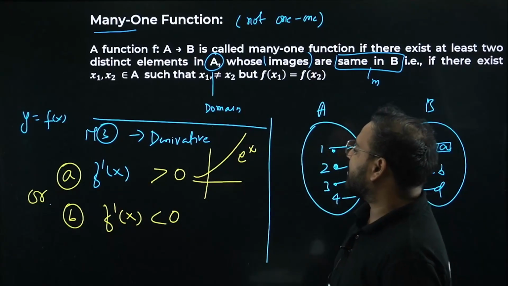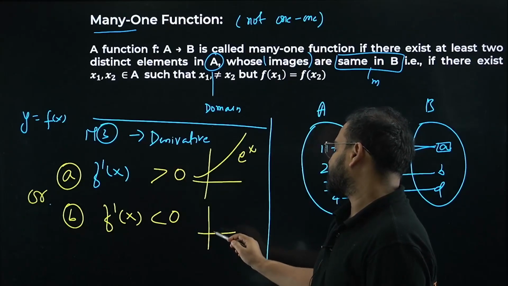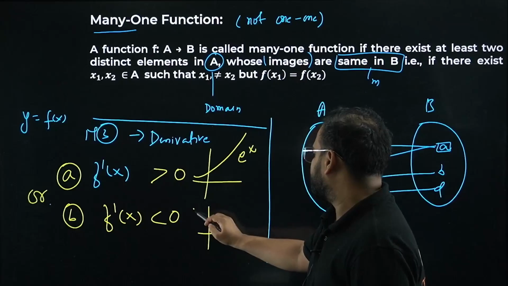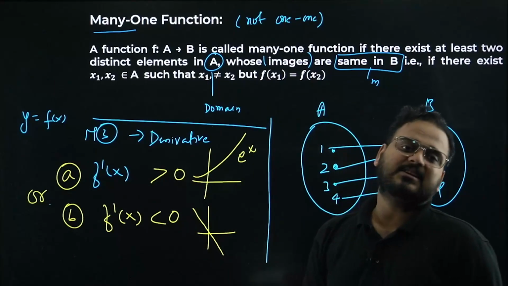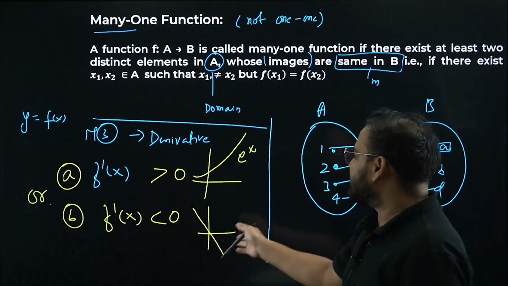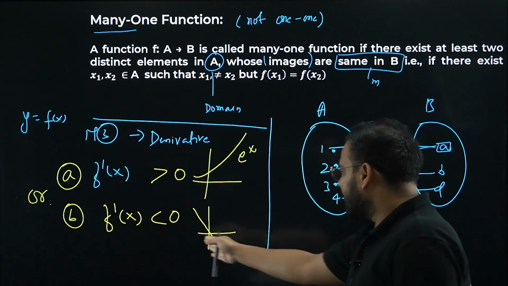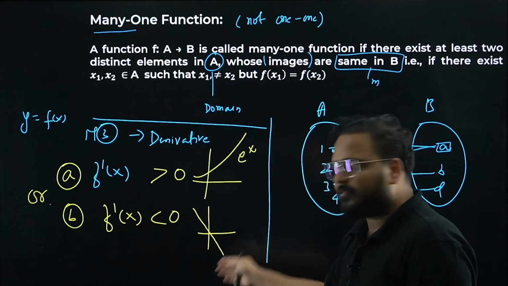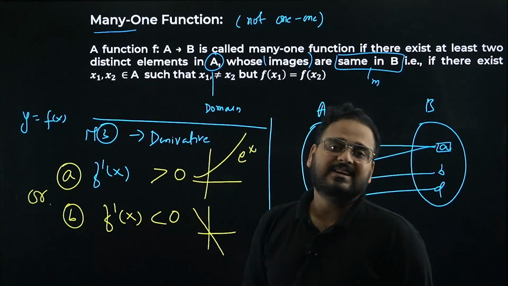If I talk about a decreasing function, I can go like this. Let's say y = -x. y = -x is a decreasing function. You can see here the graph has the trend of decreasing, meaning as I move across the x-axis towards the right, the y value keeps dropping. That's basically your decreasing function.